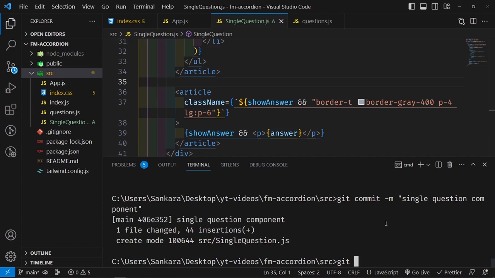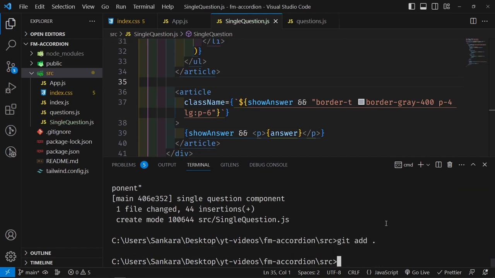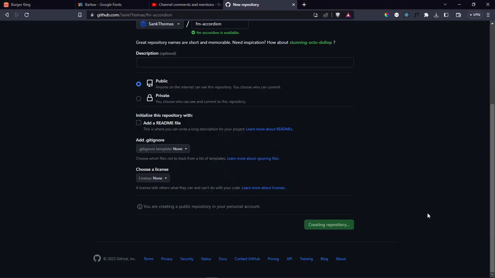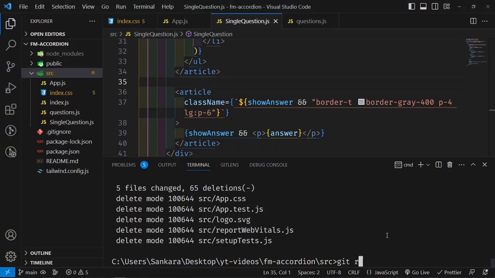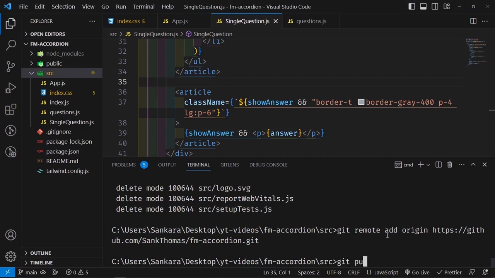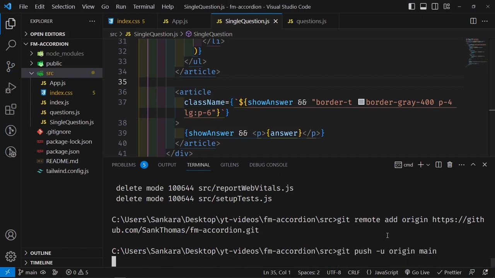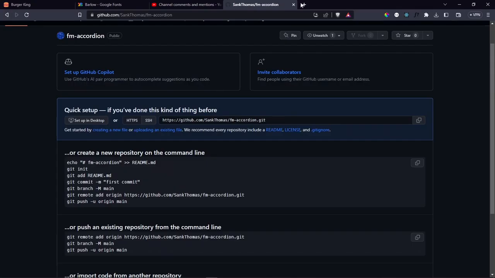And then remember the deleted files, we also need to add them, so git add all and git commit, deleted files. And then let's copy this link, and then git remote add origin, and then paste this in, and then git push -u origin main, which is going to push it to our remote branch here.